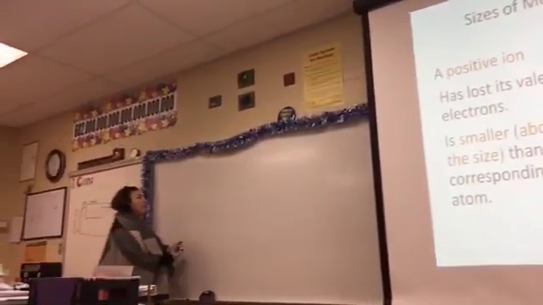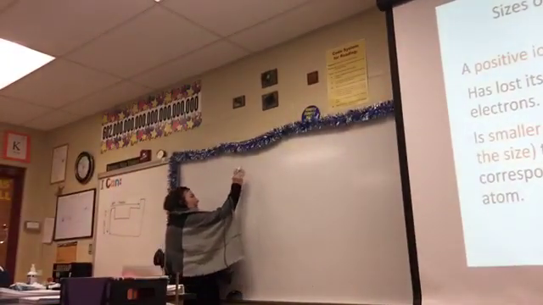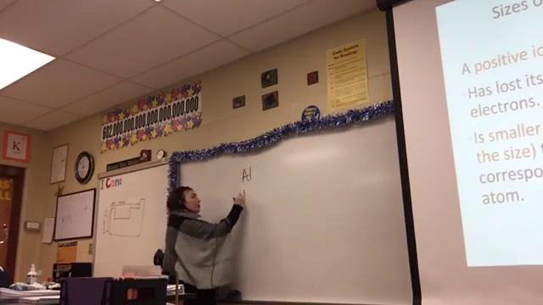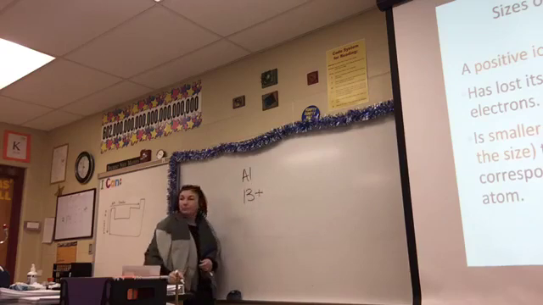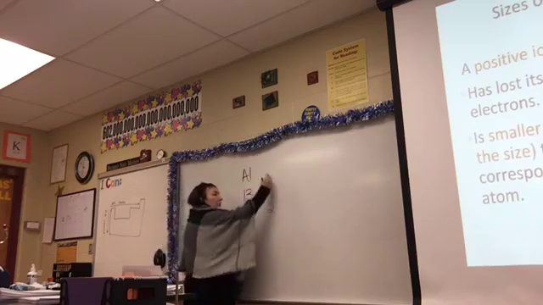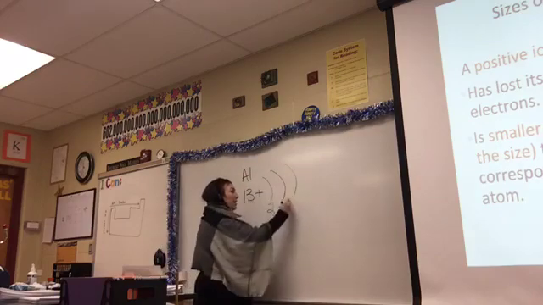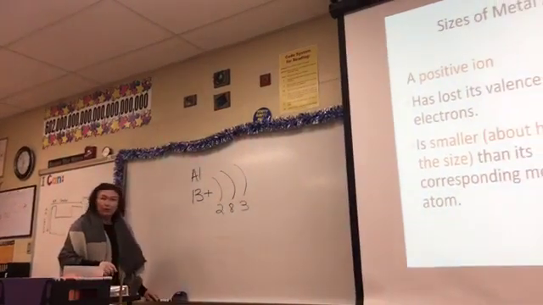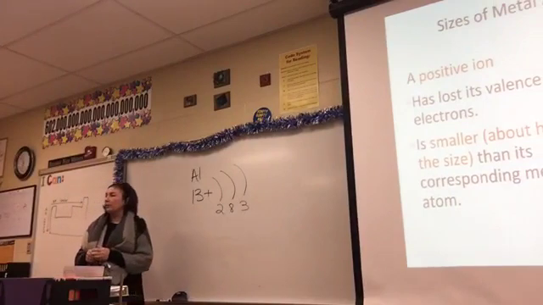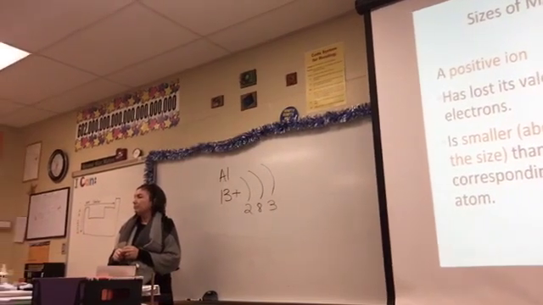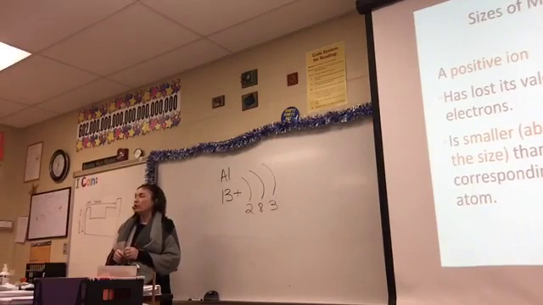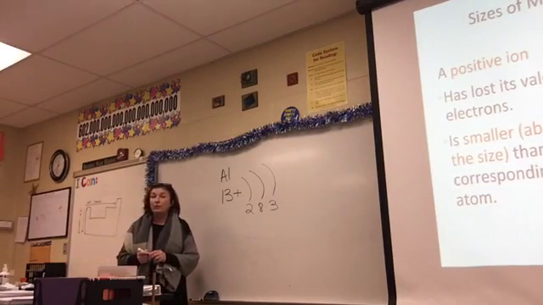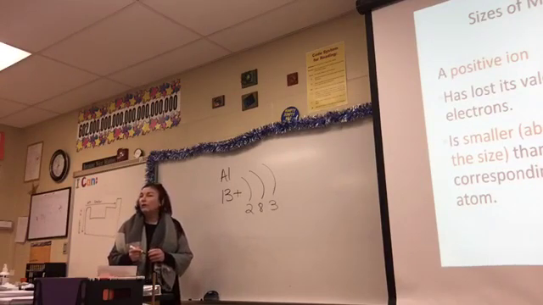If you look at aluminum, aluminum has 13 protons. It has 2, 8, and 3 electrons. What's the charge on aluminum? Plus 3.